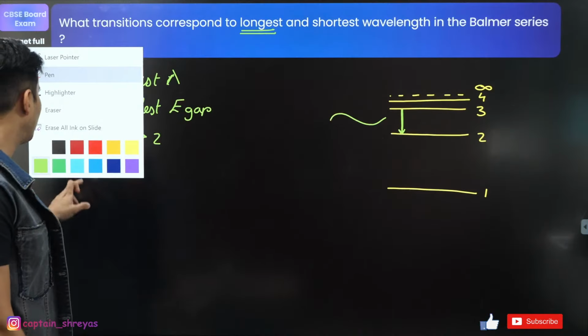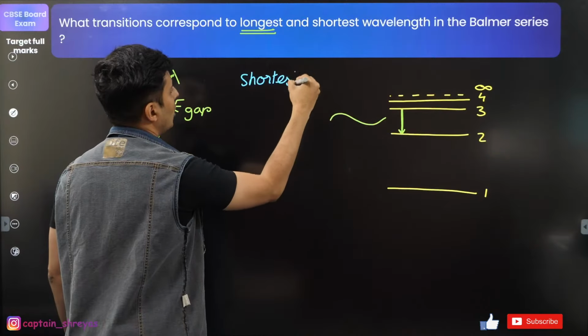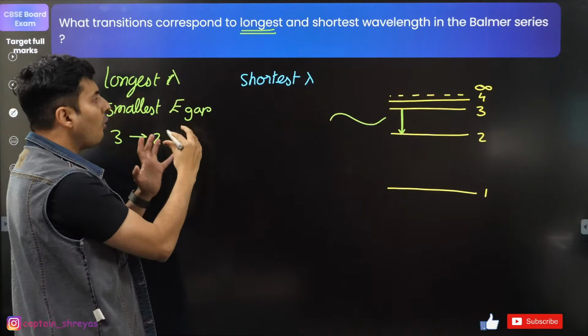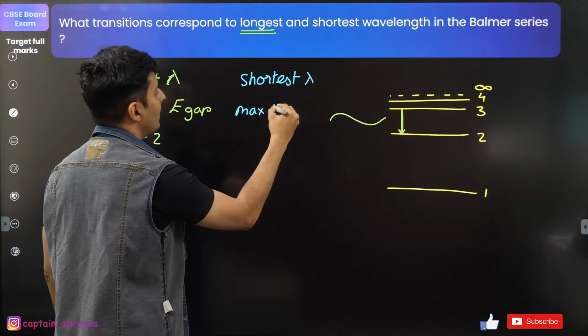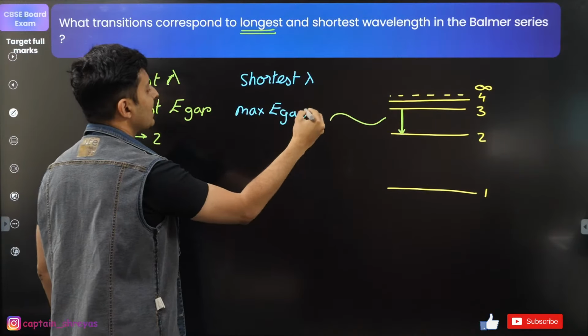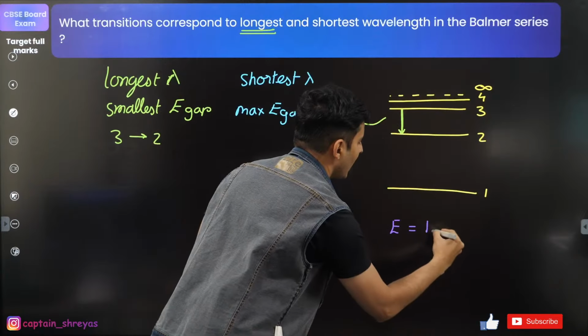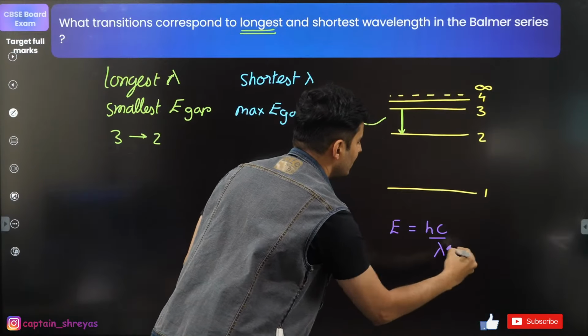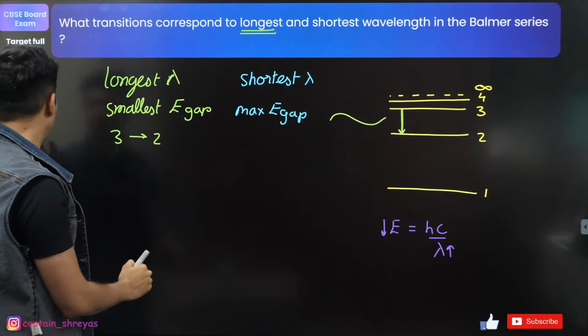Exactly. Similarly, for the shortest wavelength, you will want the large energy, so maximum energy gap. Now why am I saying this? Because I know that energy is hc by lambda. If lambda is more, energy is less. If lambda is less, energy is more. That is the reason for that.